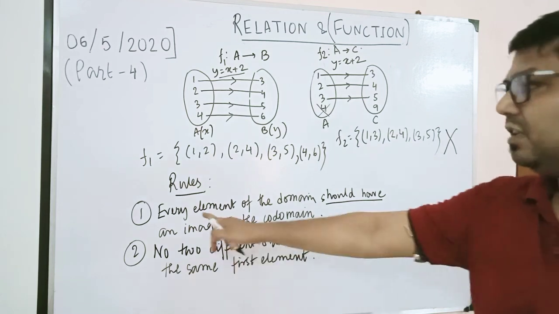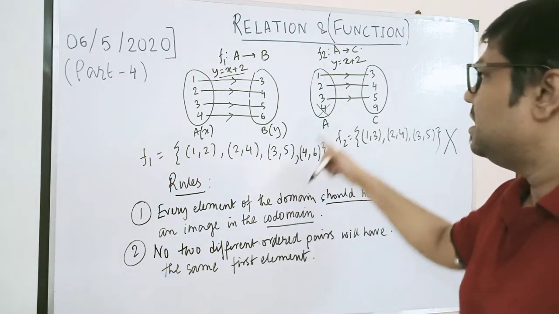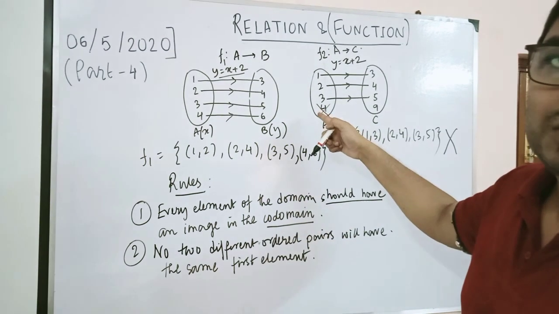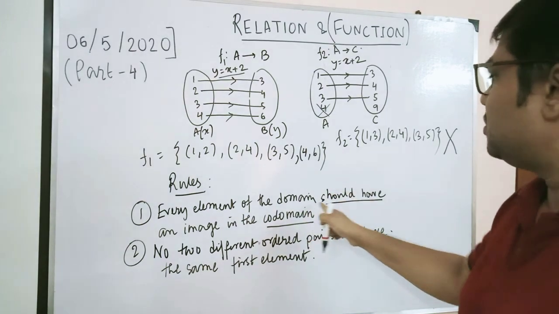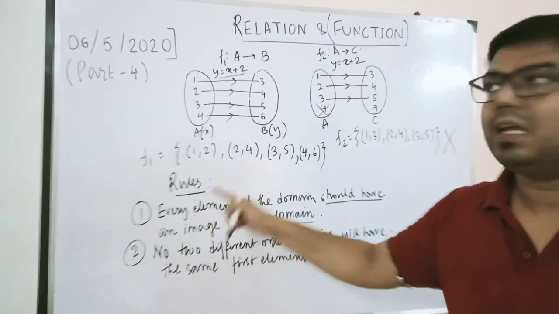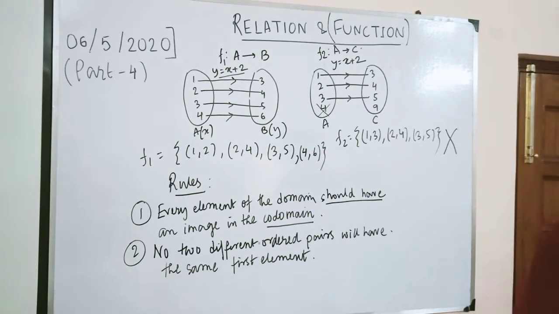Why so? Look at the first rule. The first rule says that every element of the domain should have an image. So 4 is also an element of the domain, but it has no image. All the elements of the domain should have some image, but here 4 is not having any image, so it is not a function. It violates the first rule of function.